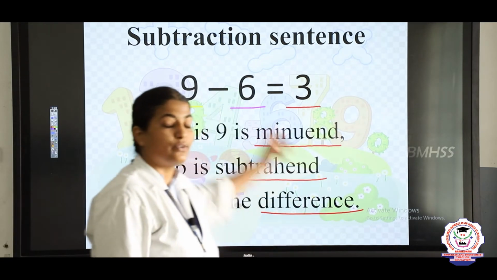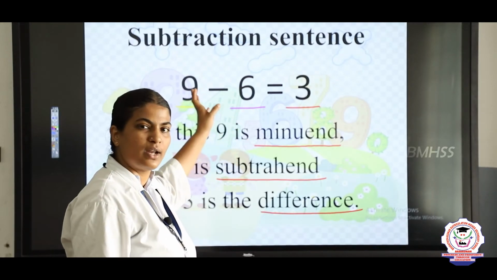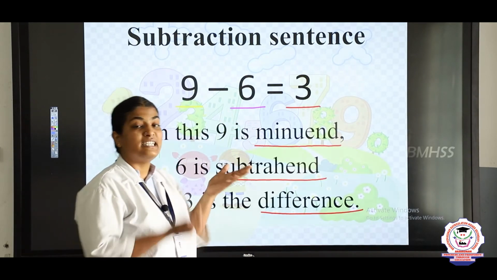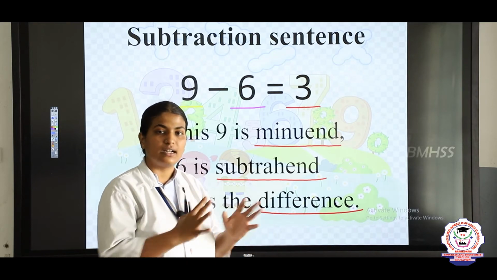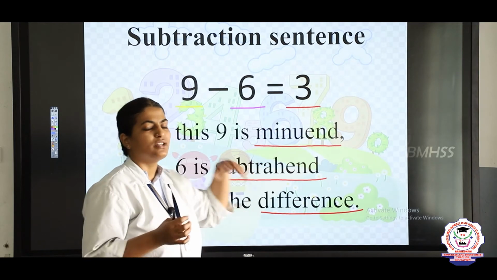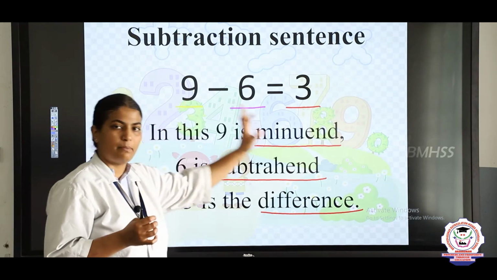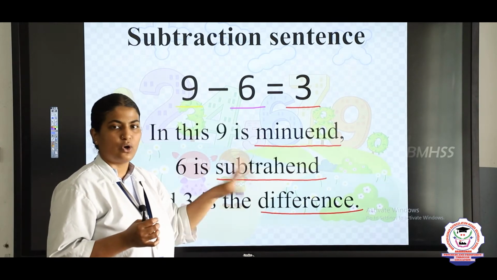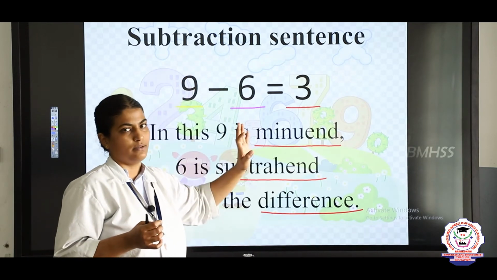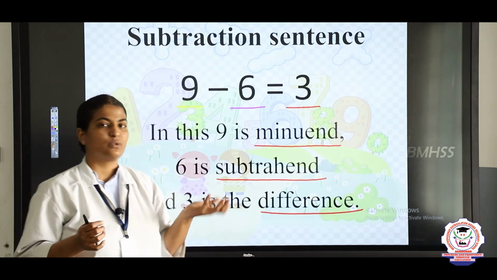Okay, children. So the greater number in the subtraction sentence is known as the minuend. The smaller number is known as the subtrahend, and the difference, the answer or result which you get by subtracting the two numbers, is known as the difference. Children, the minuend will always be greater than the subtrahend in subtraction, because when we have a smaller number here, subtraction is not possible.